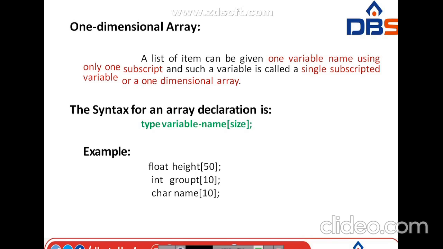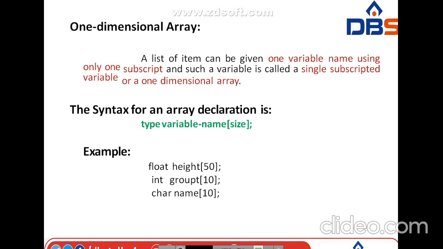Type, that is the data type, then the variable name, then within the brackets I am going to write the size. Examples: float height[50]. Here float is the data type, height is the array name, or we can say variable name, and within the brackets I write 50. The second one is int. Int is a data type. Type means data type only.